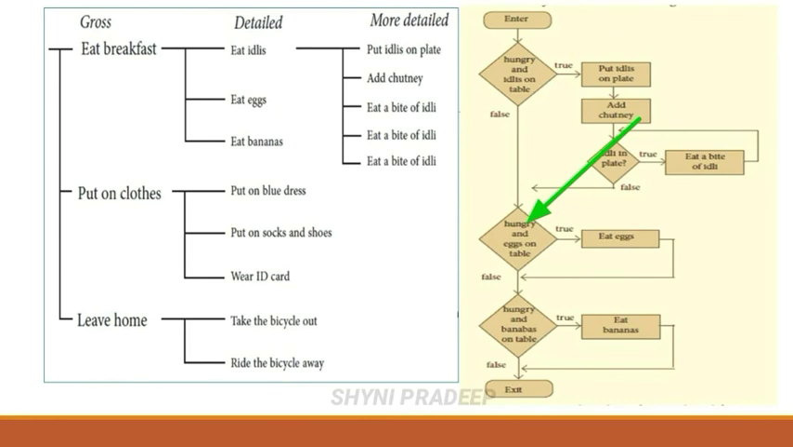And check another condition, hungry and eggs on table. If that condition is true, the eat eggs statement will be executed, okay. If that condition is false, again check another condition, hungry and bananas on table. If you are feeling hungry and bananas are there on the table, that means the condition is true. So the eat bananas statement will be executed. If bananas are not there, that means the condition is false. You have to exit the loop, okay, which means the program will be terminated there, okay.